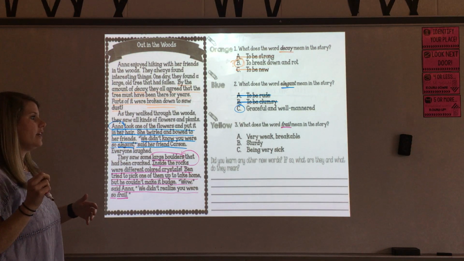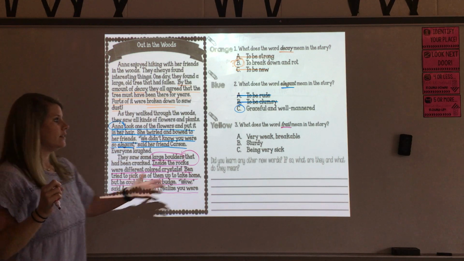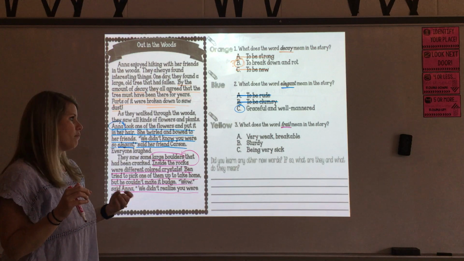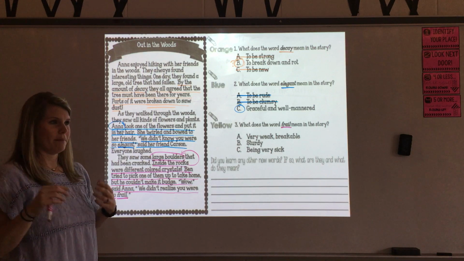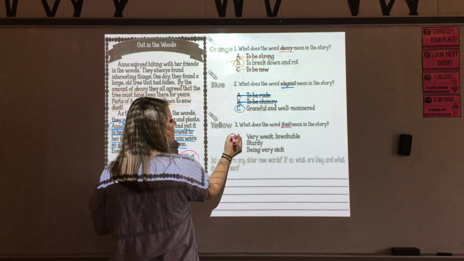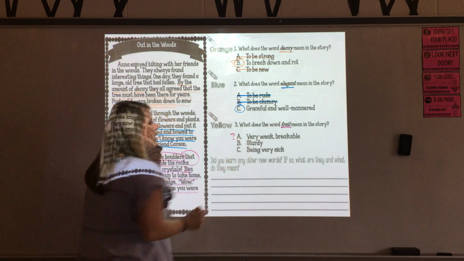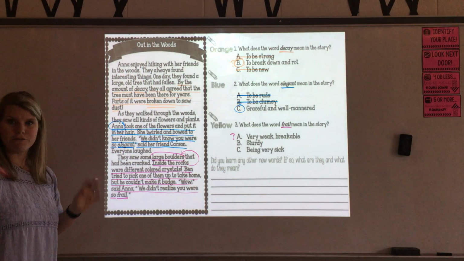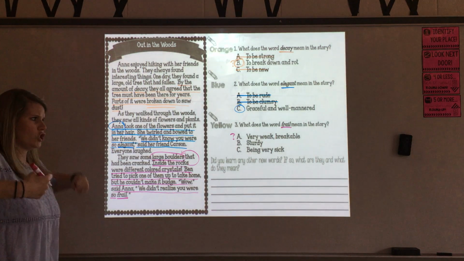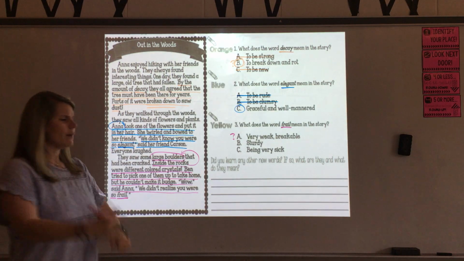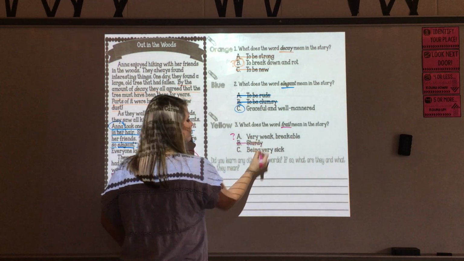So if he is frail, it could mean, A, that he's very weak and breakable. I don't know that I would describe a person as breakable, but very weak does fit in this one. So let's keep that one just in case. All right, B says sturdy. We didn't realize you were so frail. If Ben was sturdy and strong, he probably would have been able to make it budge. So I don't think sturdy is the best one here.